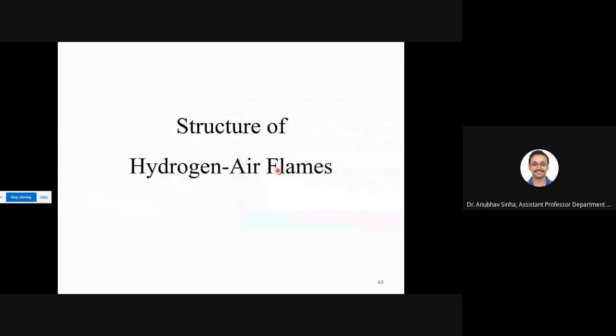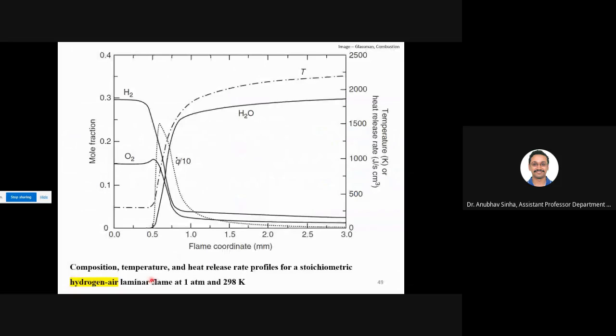Okay, let us also quickly discuss hydrogen here. This is much simpler because we have fewer intermediate species, but we will have similar types of features. Hydrogen is in excess here. It reaches the reaction, it becomes 0. Oxygen is high at the fuel side, then it becomes 0 in the burnt products. Then water is getting produced and temperature is getting increased. Similar things to what we have already seen in methane, and we have heat release.